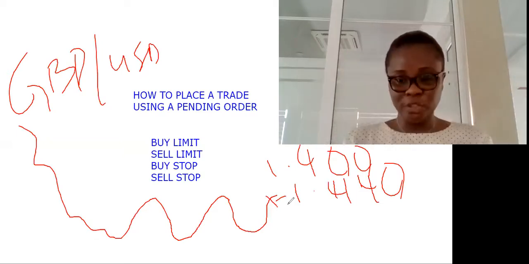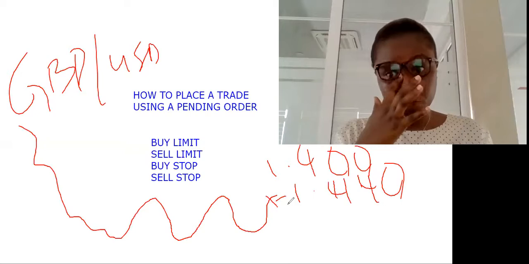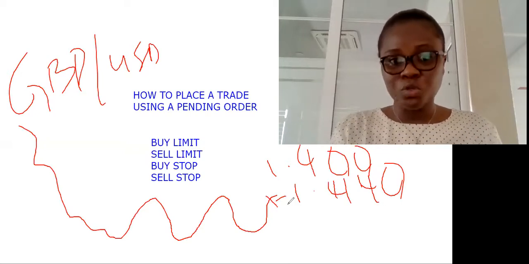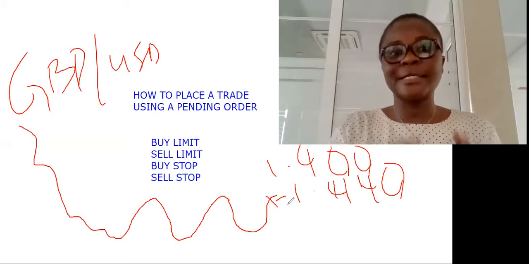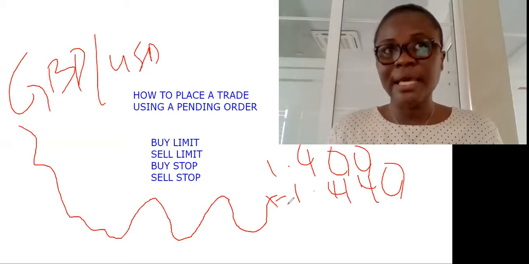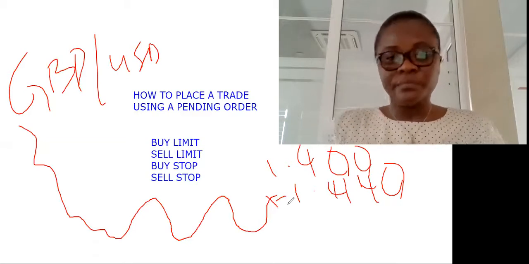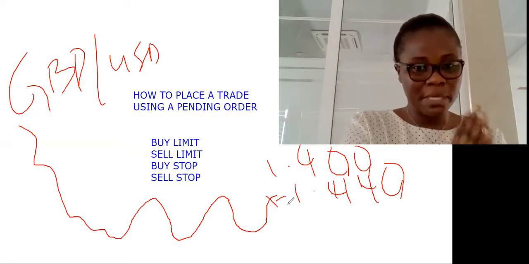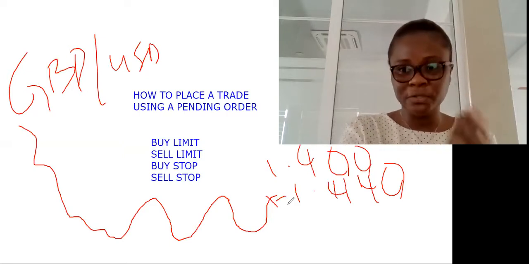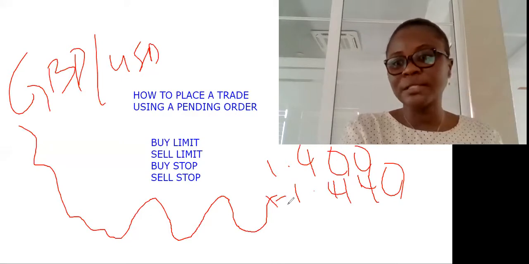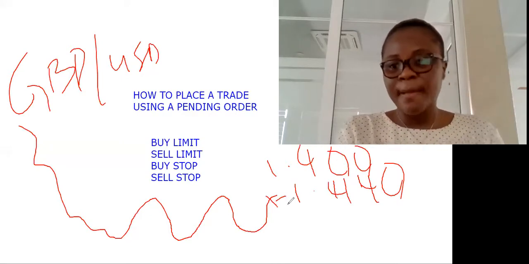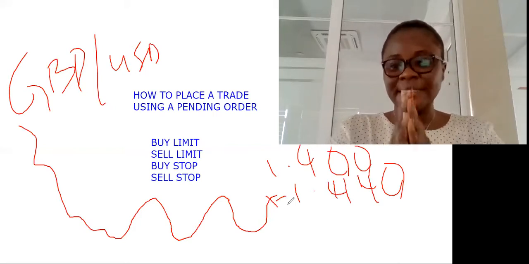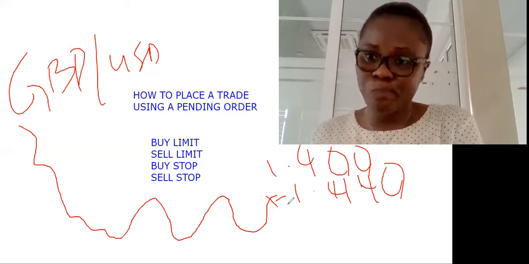Today the video will be very short, so tomorrow we'll continue with the buy stop and the sell stop. As I said, a pending order simply means a trade that has not yet been executed. Market execution happens at the same moment you place your trade, to start buying or selling. A pending order means you don't want the market to execute till it reaches a particular price or point.